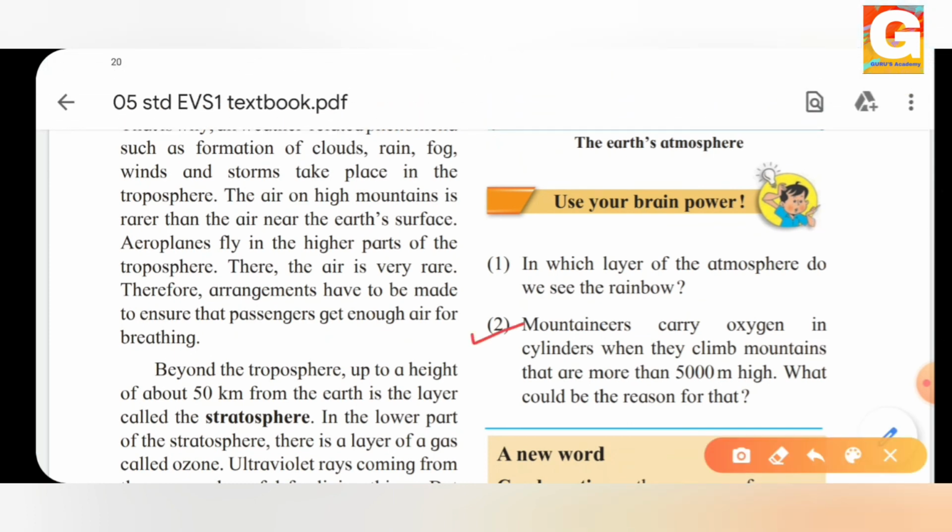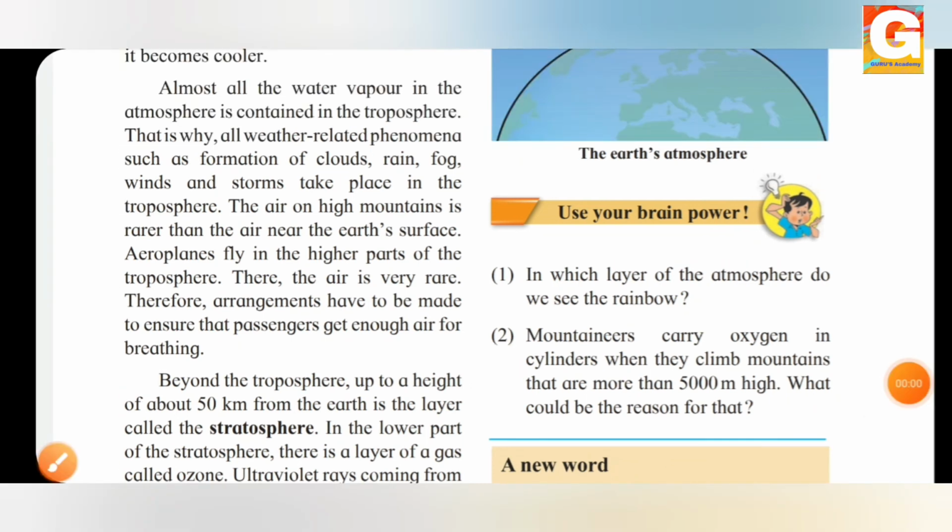Mountaineers carry oxygen in cylinders when they climb mountains that are more than 5,000 meters high. What could be the reason for that? Yes, I have just explained to you. Why do mountaineers carry oxygen cylinders? Because as mountaineers go higher and higher from the earth's surface, the air in the atmosphere becomes lesser and lesser. Yes, they find it very difficult to survive. Why? Because the oxygen level is very less, and hence they carry oxygen cylinders with them. Hope you have understood this answer clearly.